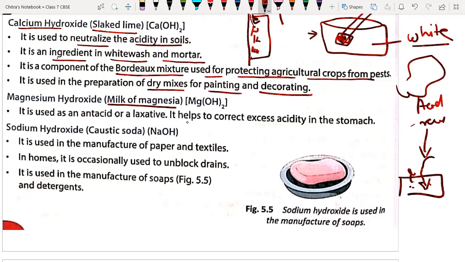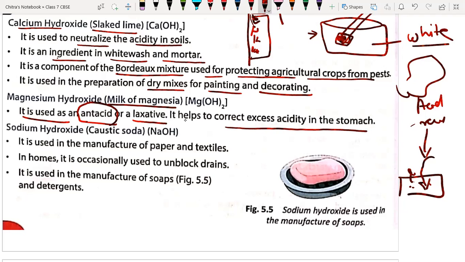Next, it is used as an antacid. Antacid means a substance which is used against acid or to reduce the acidic nature. They are also called laxatives. Very important, they are called antacid or laxative. It helps to correct excess acidity in the stomach.